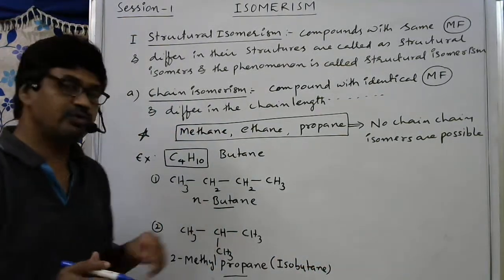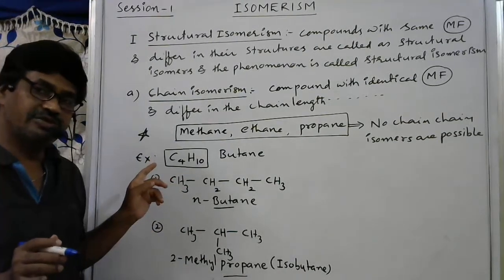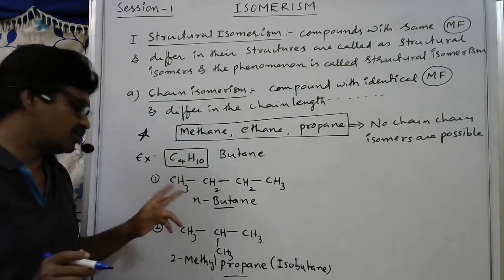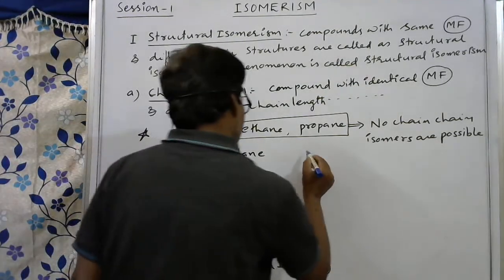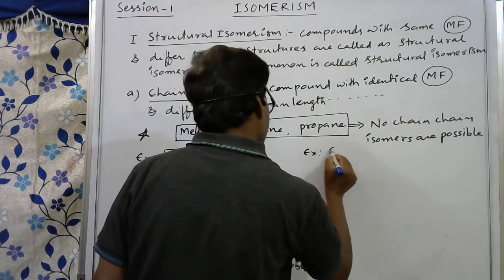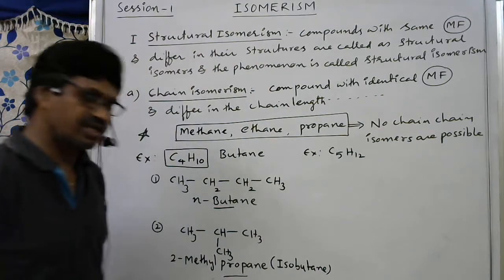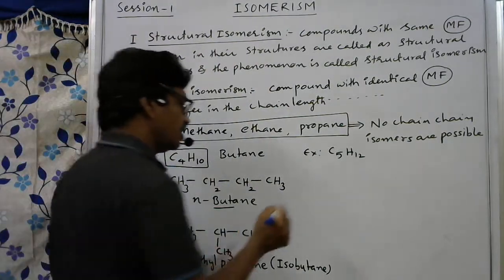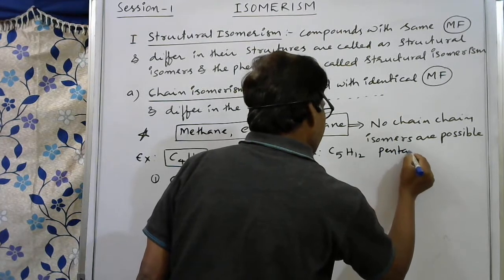For butane, otherwise C4H10, how many chain isomers are possible? 2. Two chain isomers are possible. Similarly, I am taking one more example: C5H12, this is pentane.